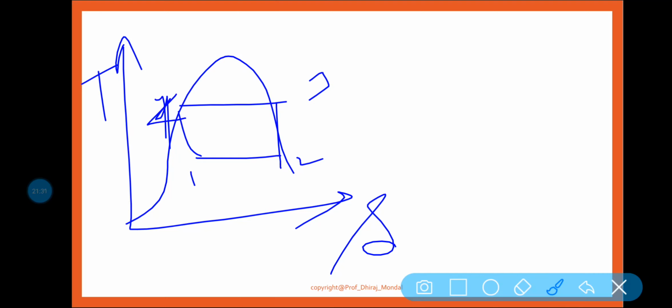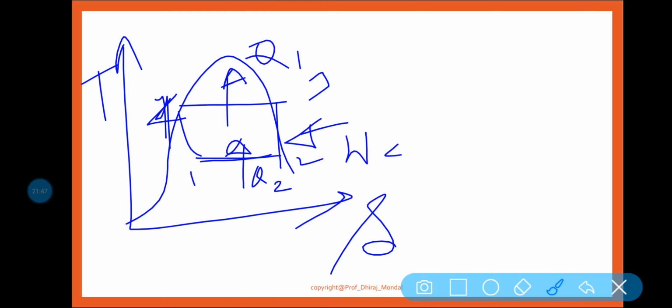So 1 to 2 is your evaporator. Here Q2 amount of heat is extracted. 2 to 3 is your compressor, WC amount of work is given. 3 to 4 is your condenser, where Q1 amount of heat is rejected to the surrounding. And 4 to 1 is your isenthalpic process. Enthalpy is equal to constant. Okay, so this is all about the TS diagram.